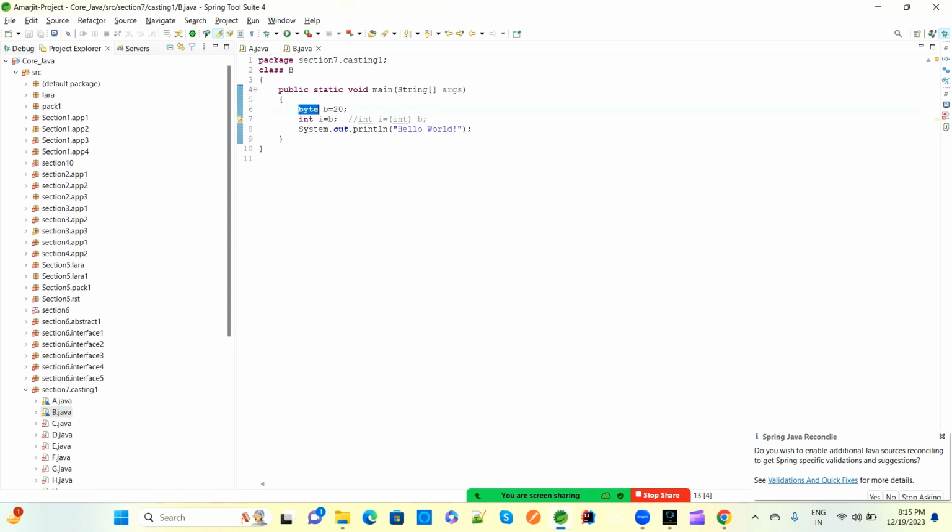So here what we are doing, byte b is 20 and we are converting to int, from lower to higher, byte to int, no issues. Directly we can provide int I equal to b, means whatever byte value is there will be converted to the int value here. Int I equal to b, or else you can also provide int I equal to (int) b. So this also we can do, not an issue. This will show hello world as the output.